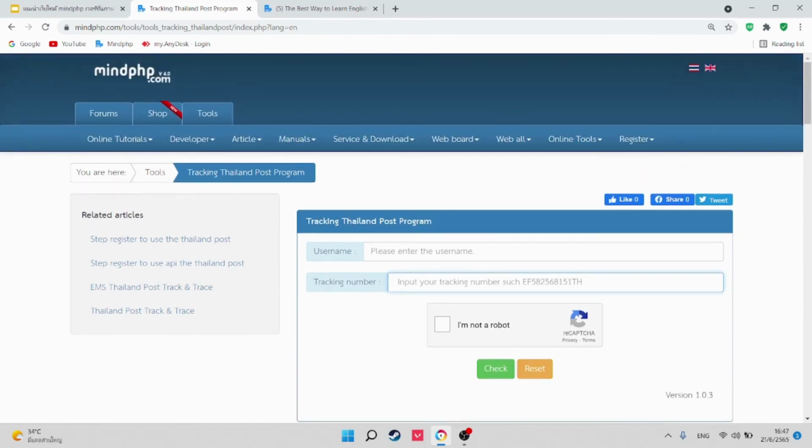Okay. This is a basic introduction to the mindphp.com website. You can go to learn more.